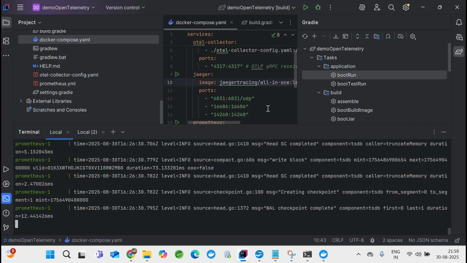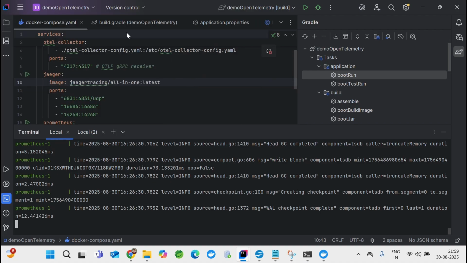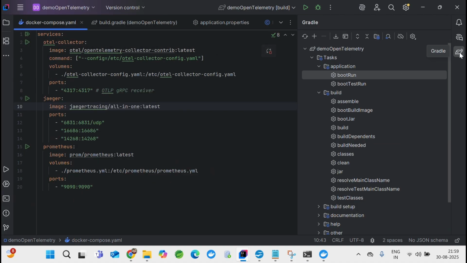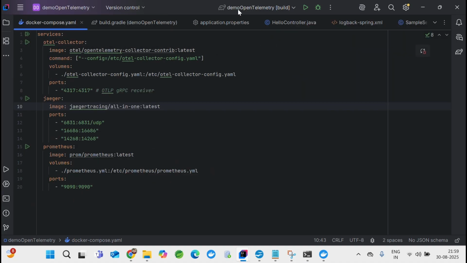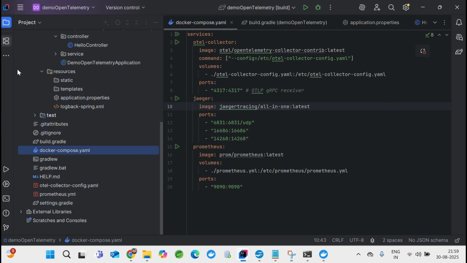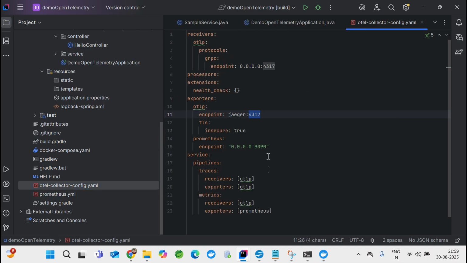Come over here. Look into your configurations in this file. Any mistake, it will not run. Where is that? Otel. Yeah, so make sure that this gRPC connection, whatever I'm mentioning over here, and this value, is nothing but what I am exporting into, which is my Jaeger.